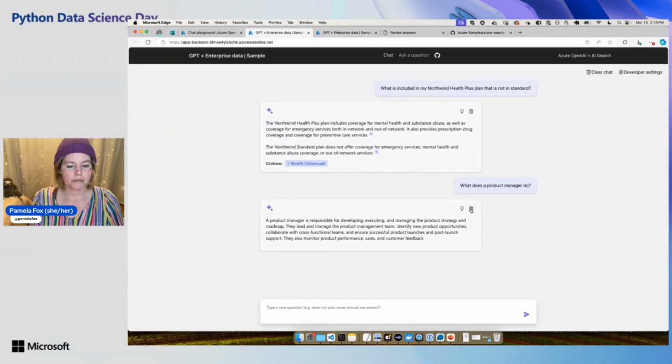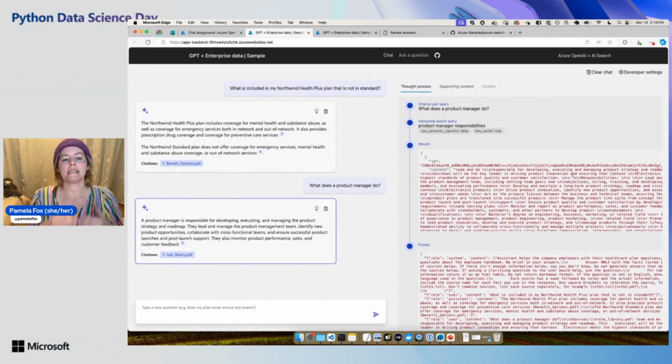So let's see, here we go. It's answering the question. And what I can do is actually click on this light bulb here to see the thought process. And this is the actual RAG flow.